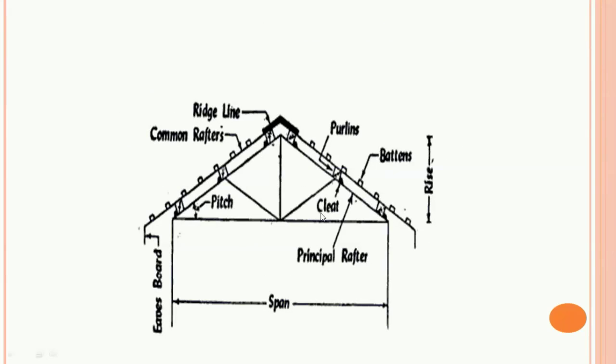So this is the picture of it. This is the ridge line, common rafter, principal rafter, purlins. This is the purlin. This is the battens, rise, span, eaves board.